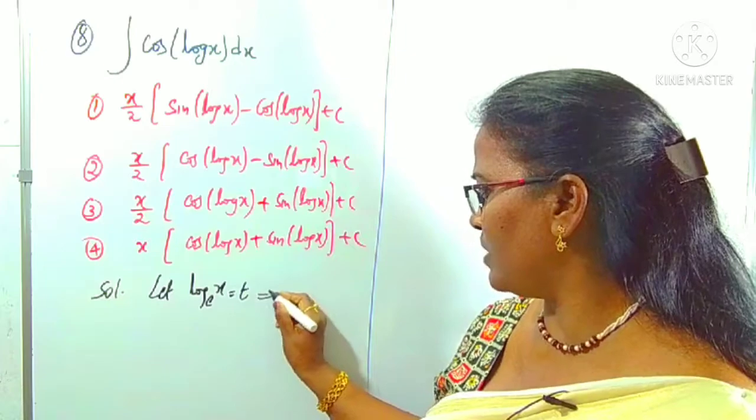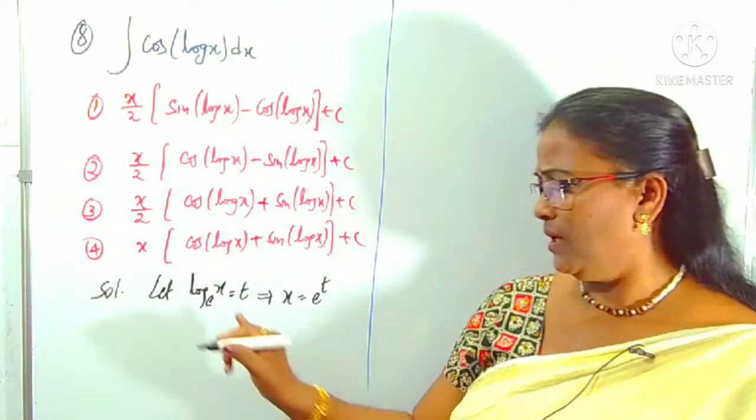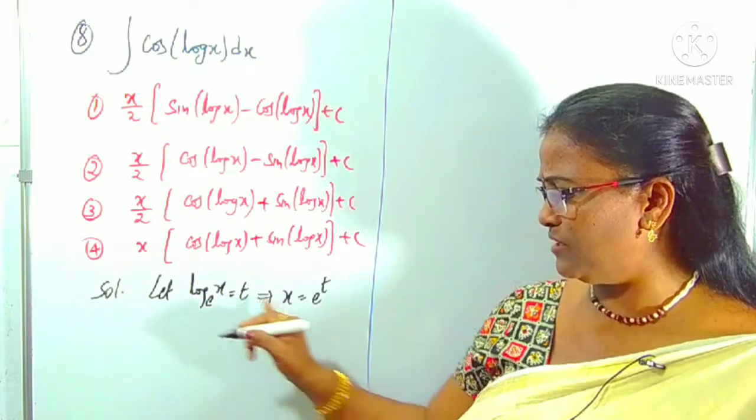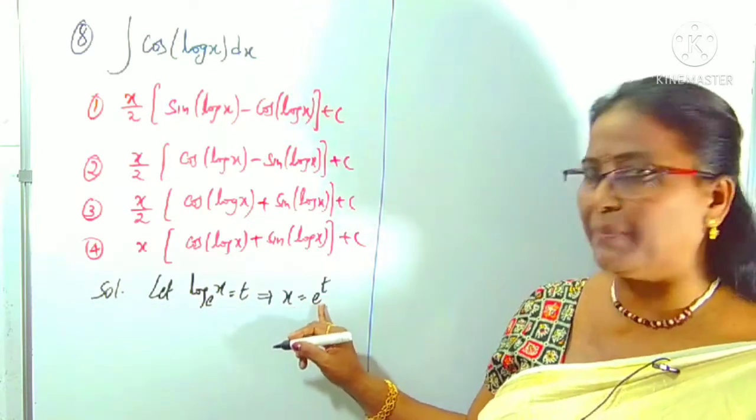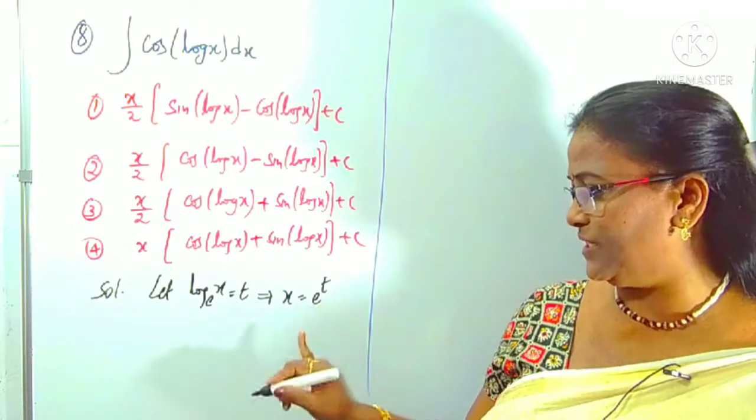Log x is t means what? What is x? Is it e power t or not? You know the logarithmic application: log x to the base e is t means what? By eliminating the log, x becomes e power t. Okay, this is the logarithmic application.